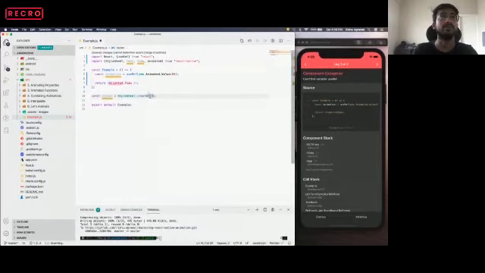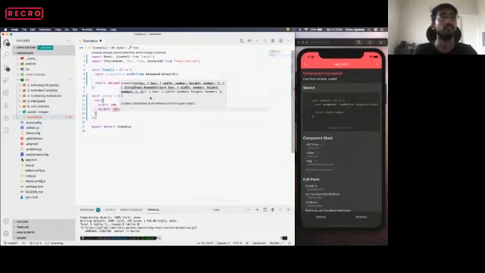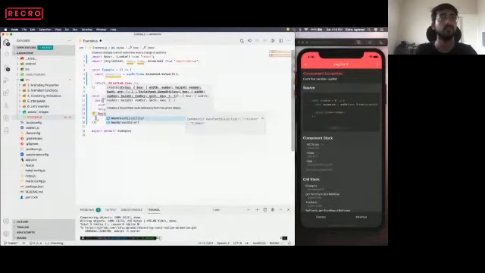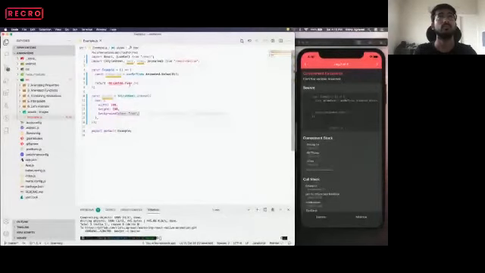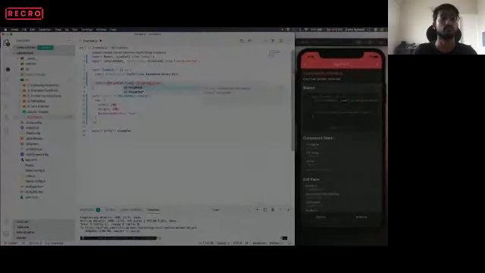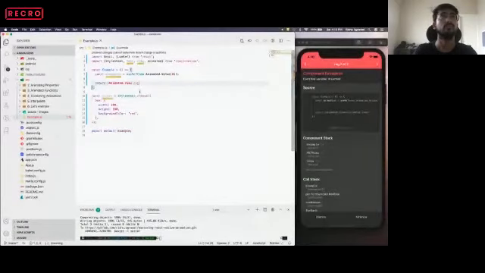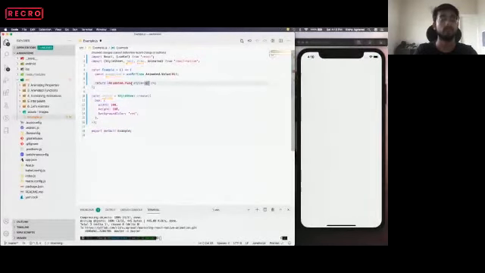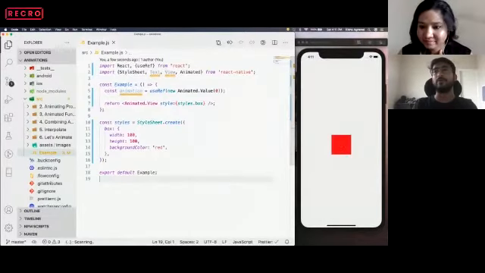We create an Animated View. Let's create some box first. So we have created one box.